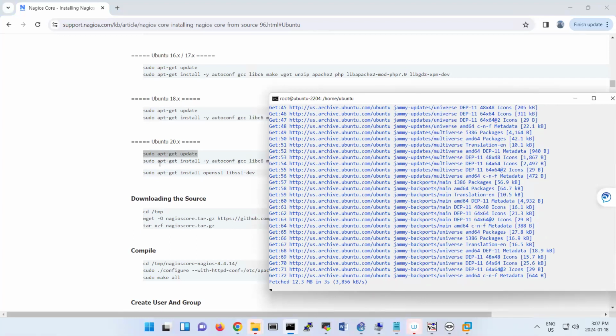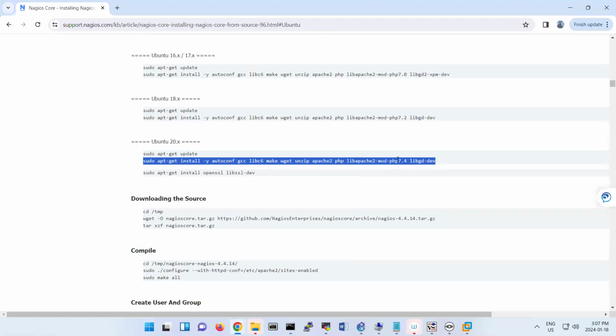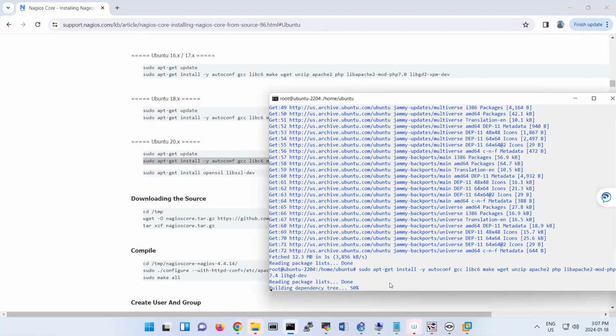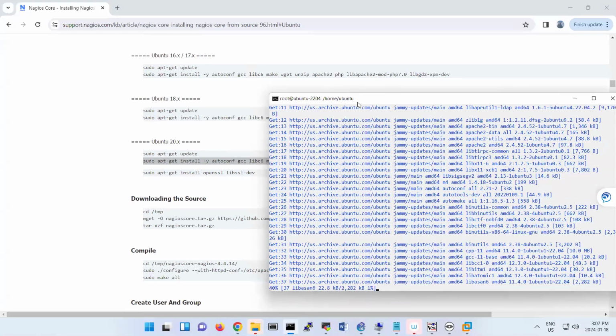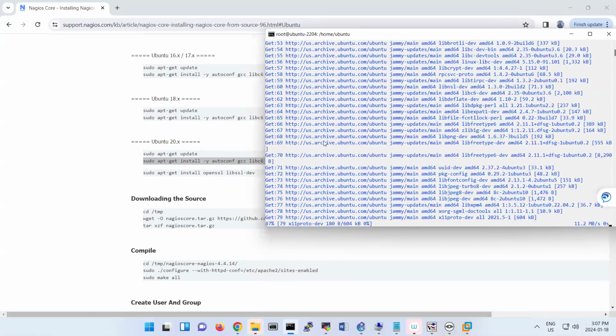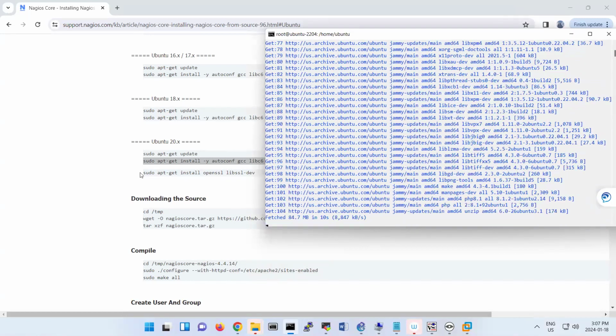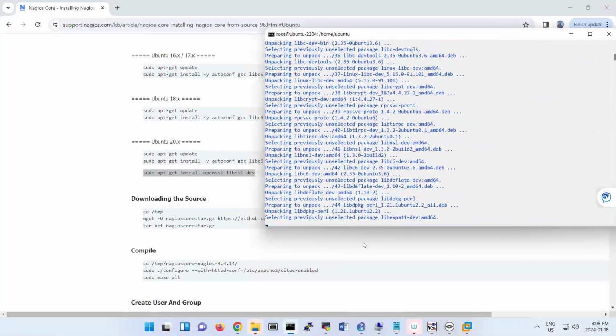And then I do this command, which is installing some packages, like wget, unzip, apache. You see that? Most of the common packages. So paste that here and it will install these packages. Next step, copy this one, paste it again here.